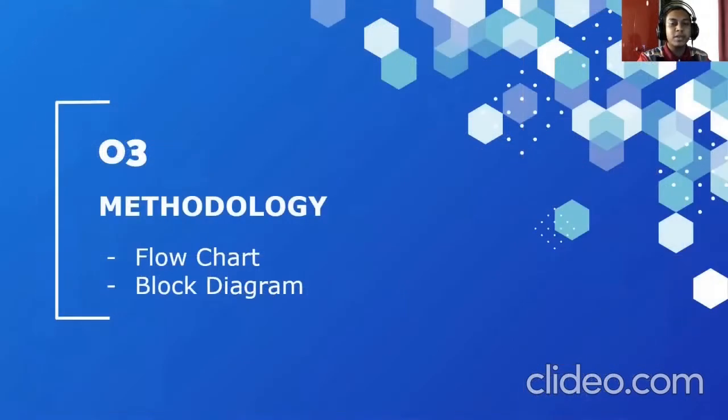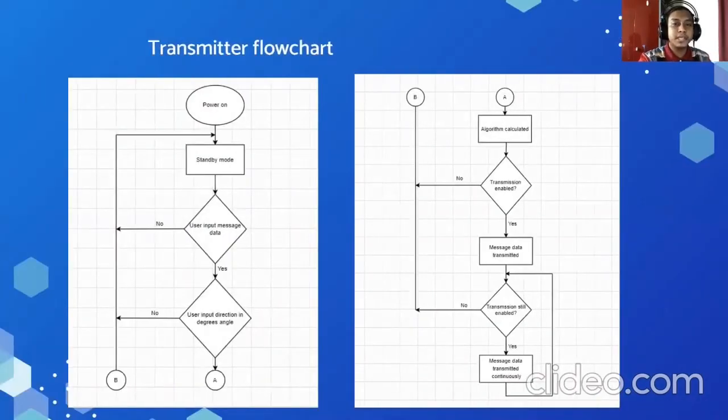Now we are moving to methodology. It includes the flowchart and block diagram. The idea of this research is that the transmitter, consisting of an Arduino connected to antenna arrays by an RF module, will transmit a message according to certain angles, for example 90 degrees, 180 degrees, to transmit the message to the receiver. If the message is transmitted accordingly into the given direction, it is proof that it is beamforming.